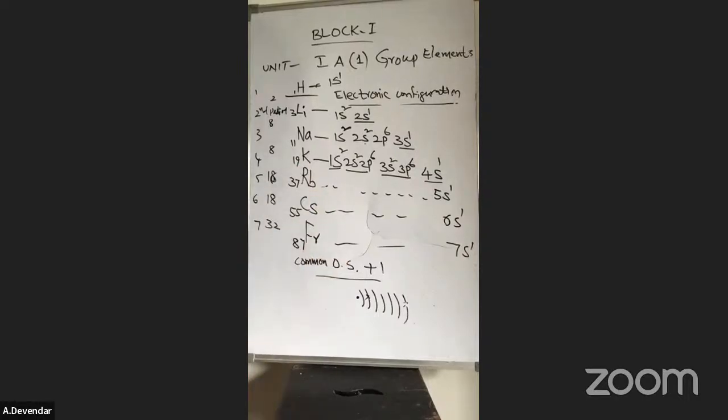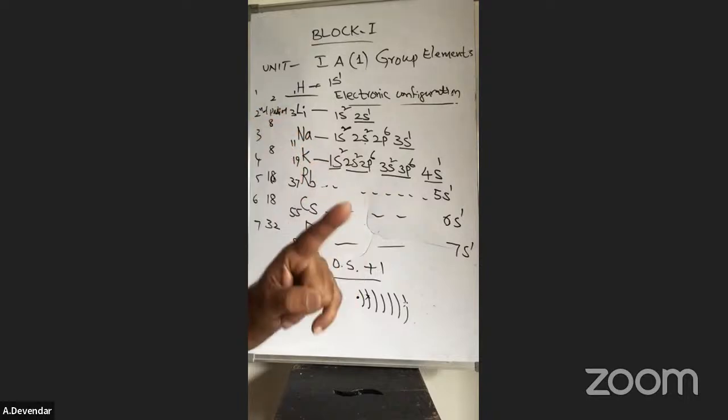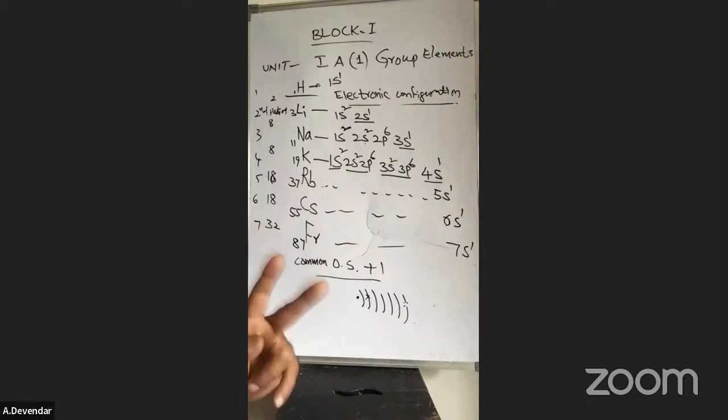Okay. Now, what do you mean by valency? Valency is nothing but combining capacity. How many other elements can it combine with to form a compound? See, sodium can combine with one chlorine atom, forming sodium chloride, table salt. How many other atoms are combining with the sodium? Only one.